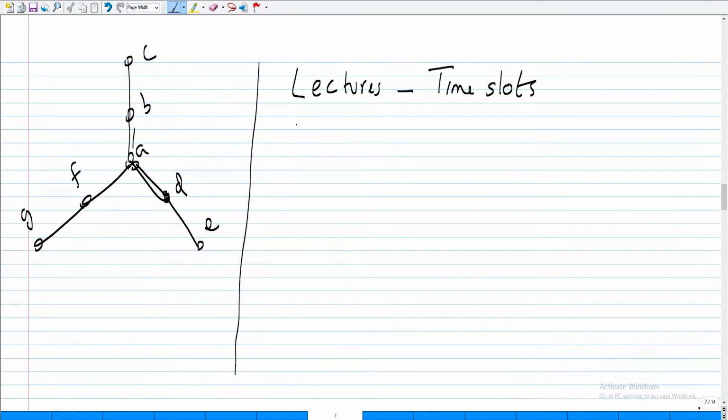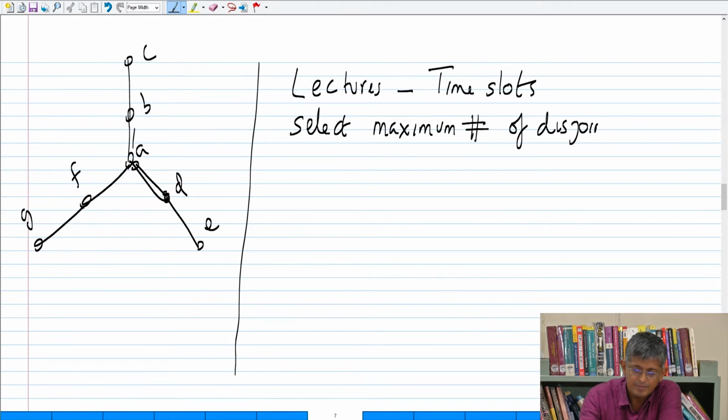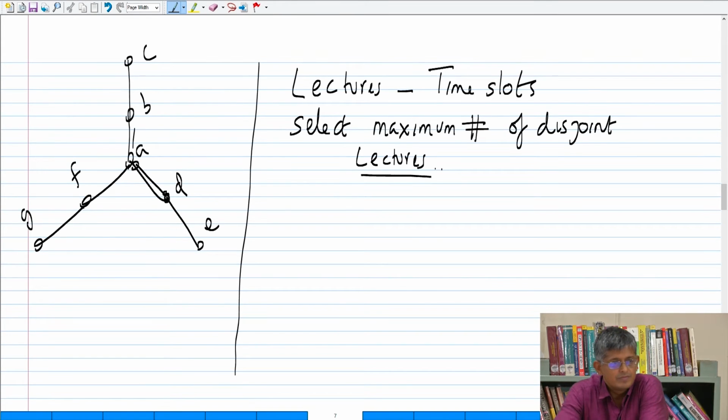So select the maximum number of lectures. So what I have done is I have already given you one application to think of these interval graphs. So how would you do this? Any idea? You can think of some hack or a heuristic which will give you the maximum. Or can you do this optimally?